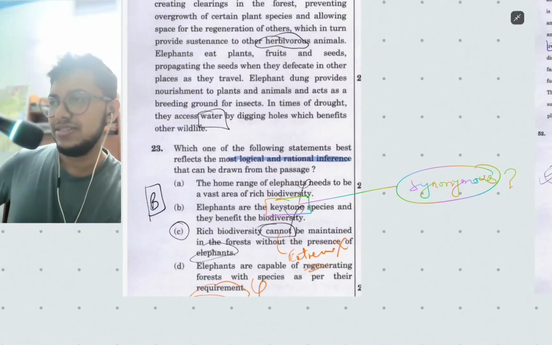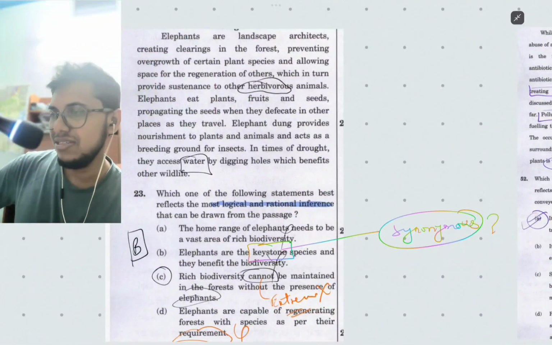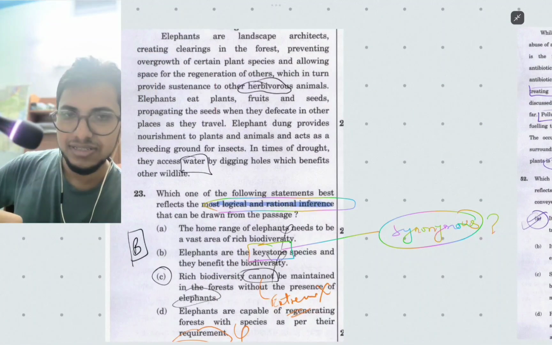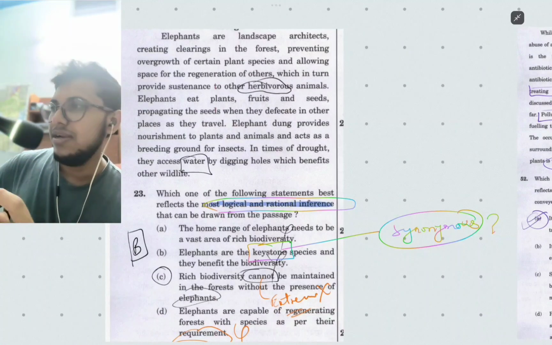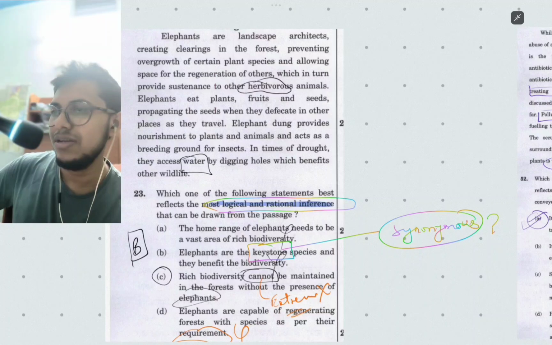Then move on to the next keyword, that is logical and rational inference. We talked about it in the last video. Here he is talking about the main topic, that is elephant.